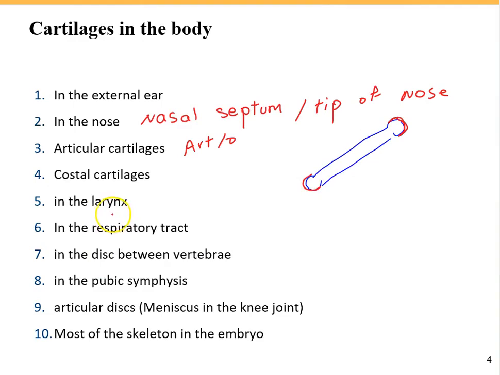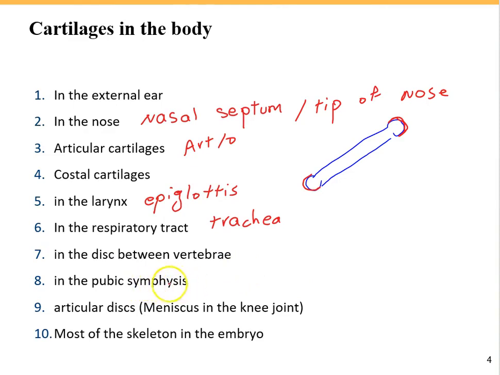In the larynx or voice box, we can find cartilage, like a flap that keeps food from entering the larynx and the lungs, which is called the epiglottis. In the respiratory tract, there are cartilages that hold open the air tubes of the respiratory system, like in the wall of the trachea. In our spine, between the vertebrae, there is a pad-like disc, which is cartilage.